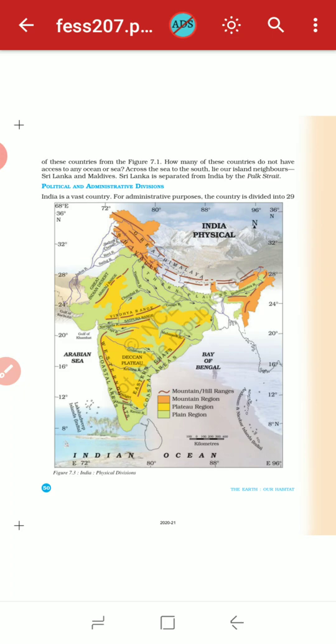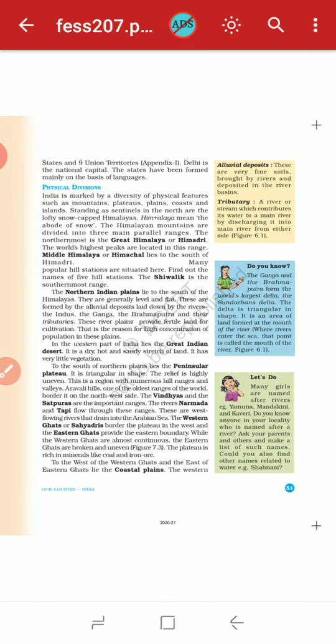So first of all, the political divisions. India is marked by a diversity of physical features such as mountains, plateaus, plains, coast, and islands. For the political purpose, we select Delhi as our national capital, and the states have been formed mainly on the basis of languages. As you know, our city Nagpur is the second capital of India, and Delhi is the first capital, the national capital of India. So this is the political view of the nation.